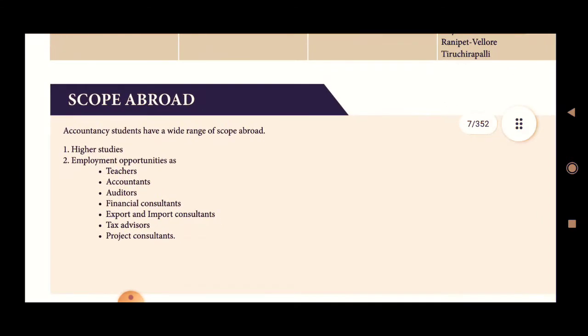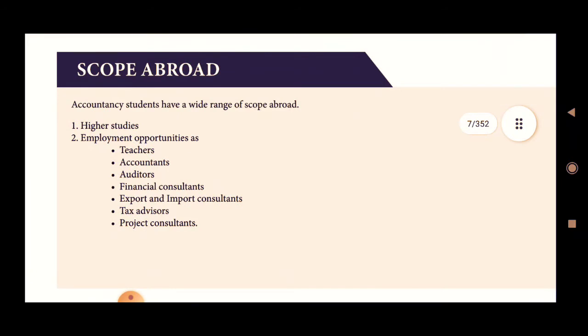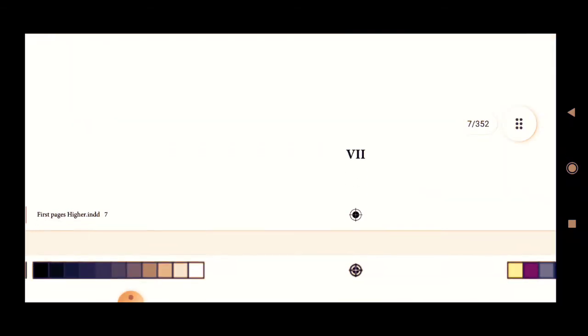So scope abroad: what is the scope you have abroad after studying the commerce group? Accountancy students have a wide range of scope abroad. That means you can go for higher studies. Otherwise, employment opportunities are also available in other countries. That is teachers, accountants, auditors, financial consultants, export and import consultants, tax advisors, project consultants, et al.